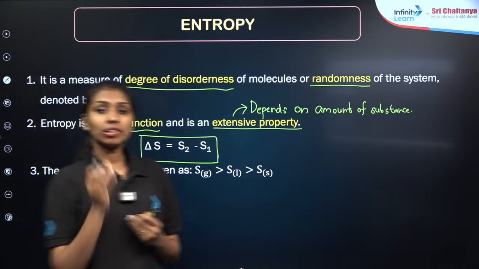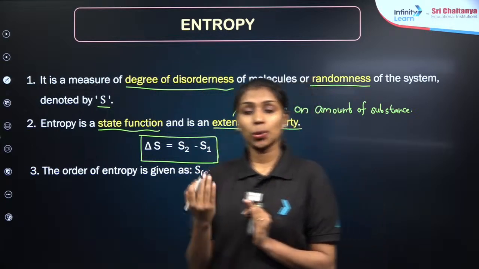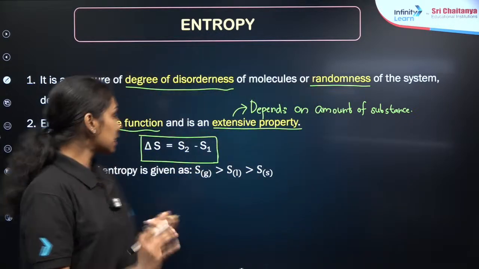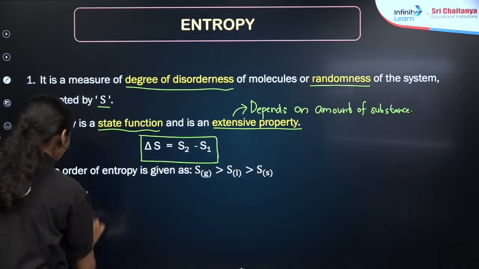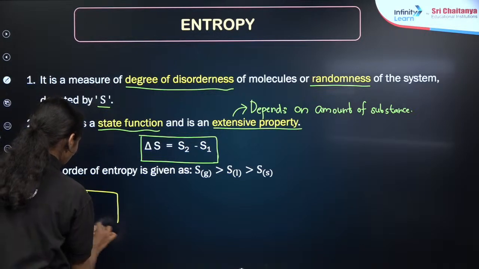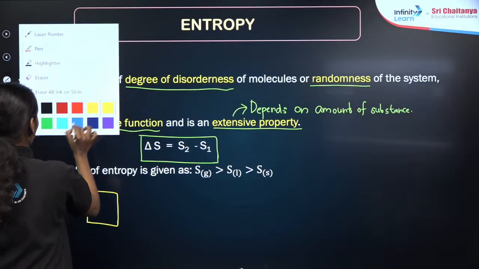Now, whenever we are considering the states of matter, three states are present: generally solid, liquid and gas. There will be an order of entropy among the solid, liquid and gas. For example, if I am taking a solid particle here, just assume this is a solid particle.